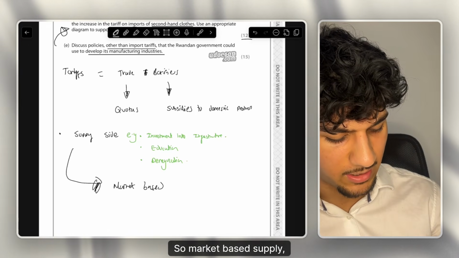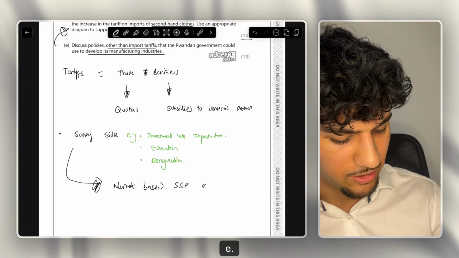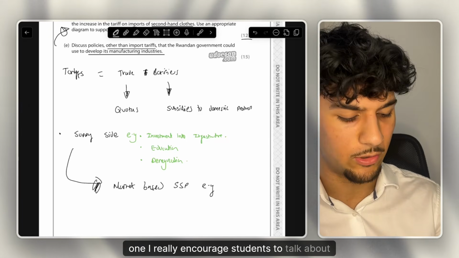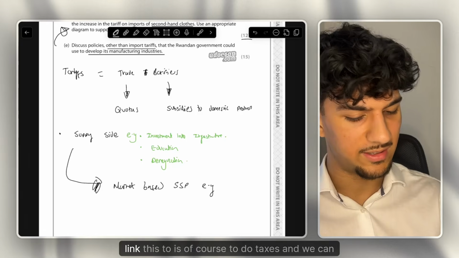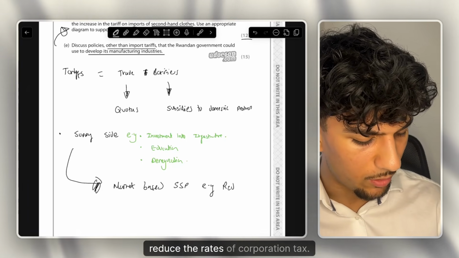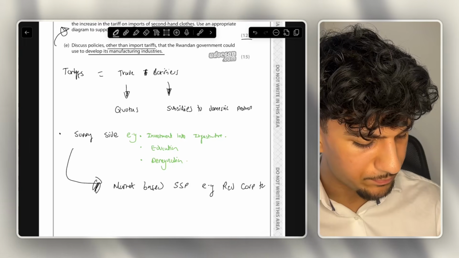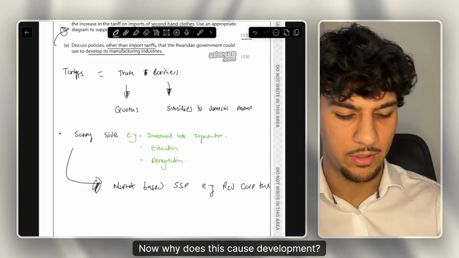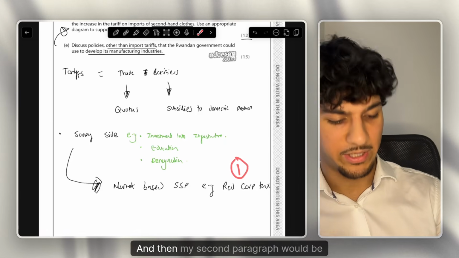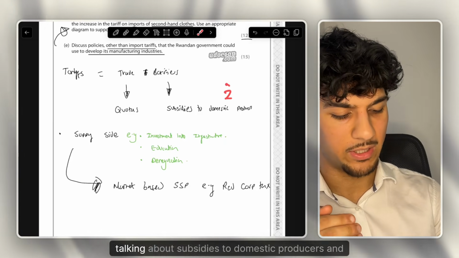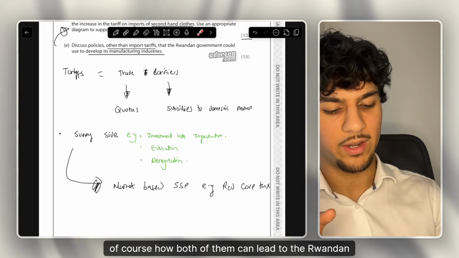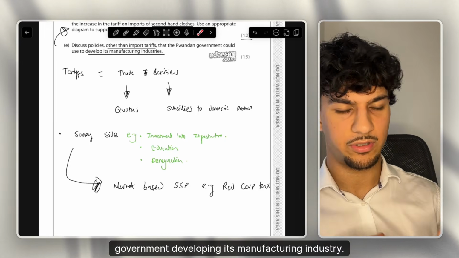So market-based supply side policies, for example, and probably my favourite one to talk about, and the one I really encourage students to talk about, since there's a lot of chain of analysis you can link this to, is to do with taxes, and we can reduce the rates of corporation tax. Now, why does this cause development? This would be probably my first paragraph for the 50-mark question. And then my second paragraph would talk about subsidies to domestic producers and how both of them can lead to the Rwandan government developing its manufacturing industry.